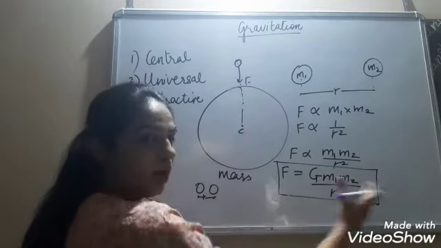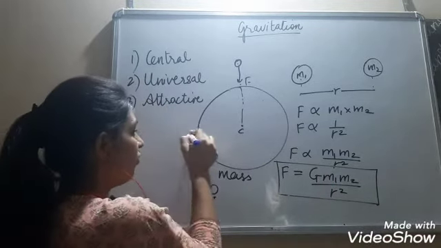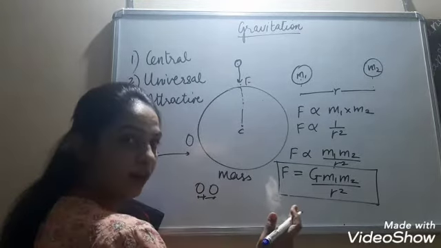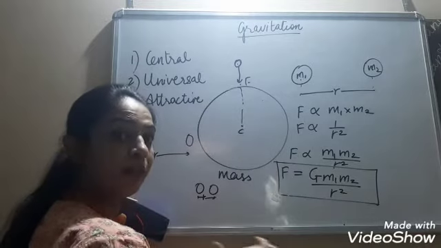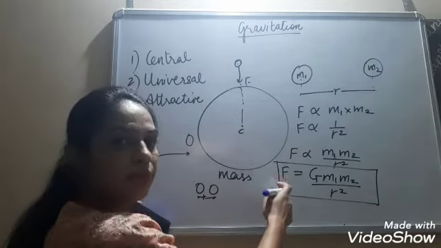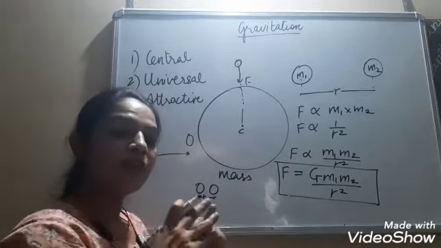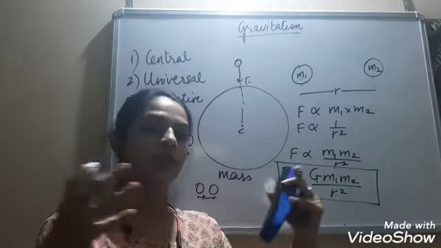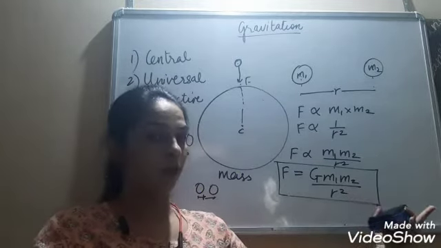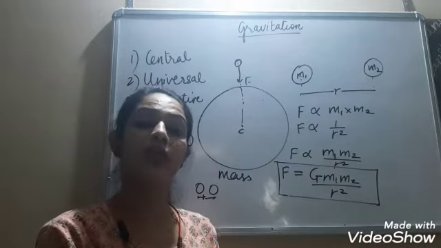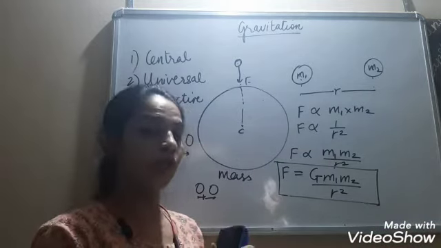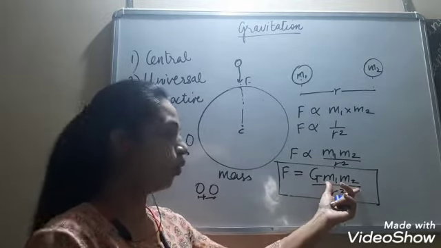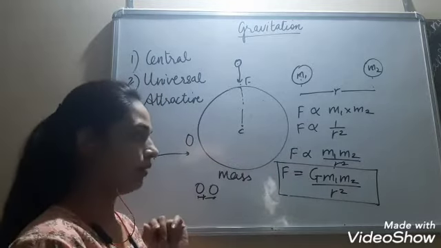If r is more, it means the bodies are far away. If they are far away, r square will be more, and force will be lesser. So, if bodies are very close to each other, the force of attraction is very high. If they go on going far away, the force of attraction decreases. Plus, the force of attraction is directly proportional to the product of their masses. So, more the mass, more the force, right?